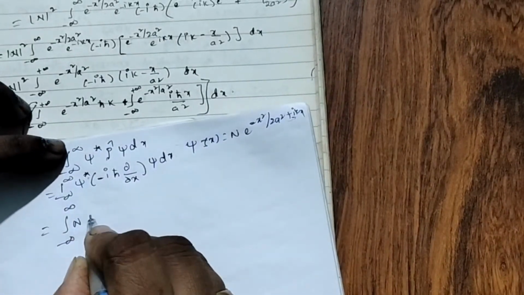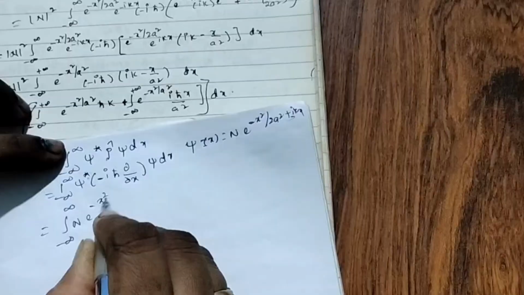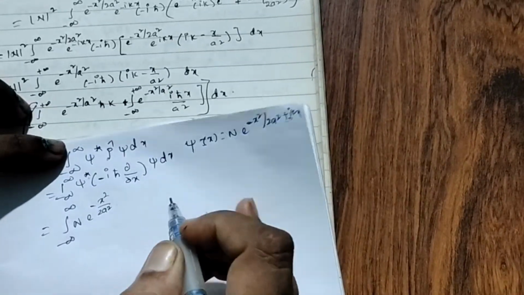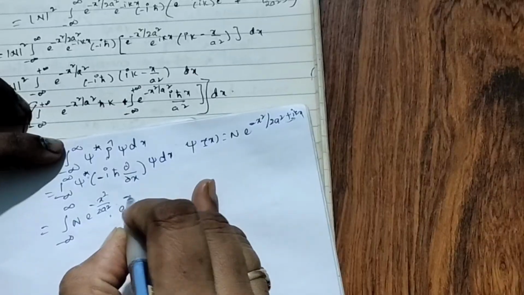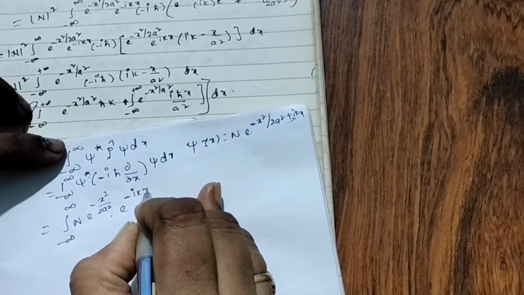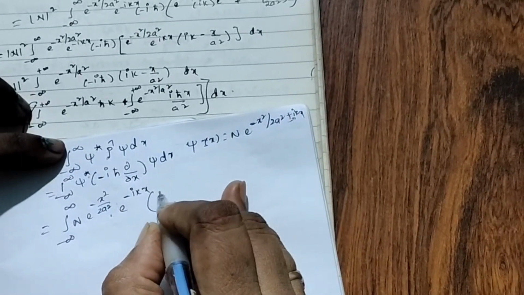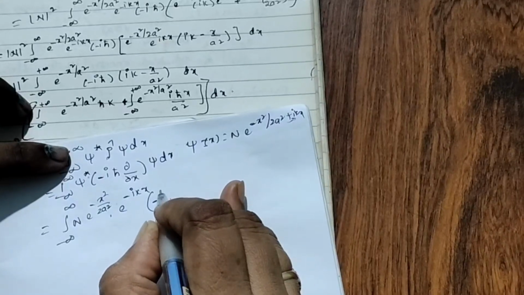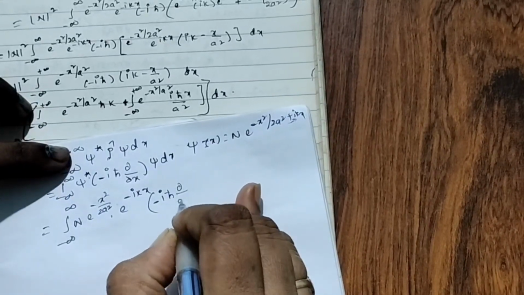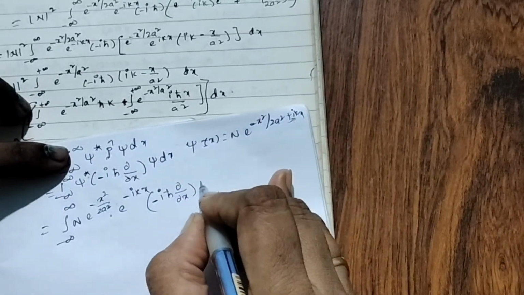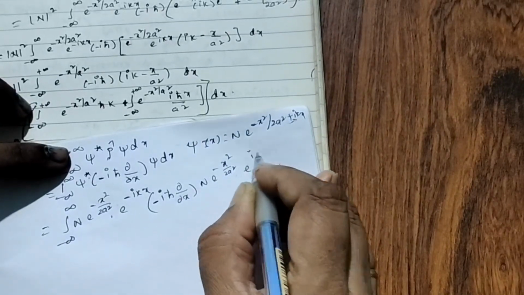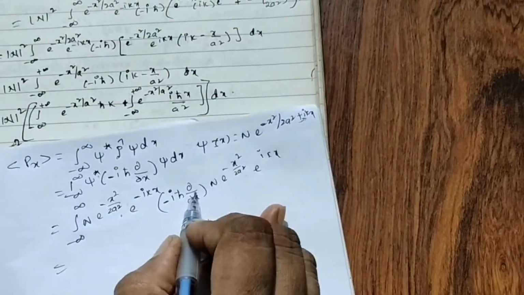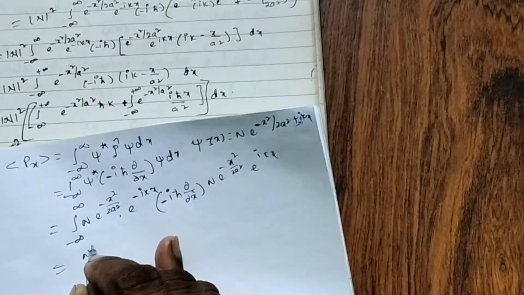So I am writing N e to the power of minus x square by 2a square into e to the power of minus ikx, then minus i h cut dou by dou x, then psi again, N e to the power of minus x square by 2a square into e to the power of ikx.